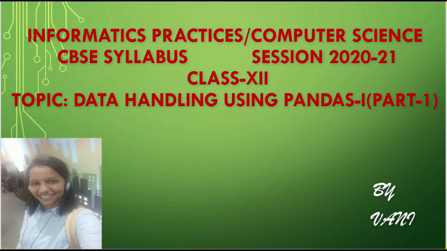This is Vani. Today I am going to start a chapter, data handling using pandas and data visualization. So this is your first unit. In that you have subtopics like data handling using pandas 1, data handling using pandas 2 and data visualization. So today we will see data handling using pandas 1.